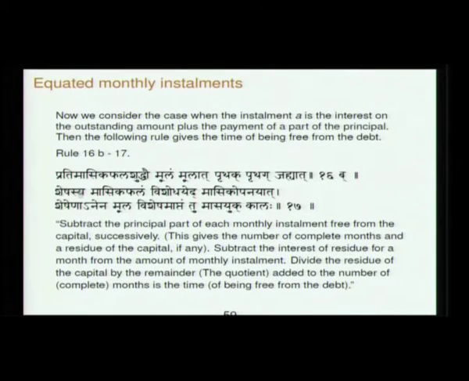Pratimasika phalashuddho moolam moolat pruthak pruthak jahyat, sheshasya masika phalam vishodhayet masikopanayat sheshananena moola vishesham aptam tu masayuk kalah. Subtract the principal part of each monthly installment from the capital successively. This gives the number of complete months and the residue of capital if any. Subtract the interest of the residue due for a month from the amount of monthly installment. Divide the residue of the capital by this number. The quotient added to the number of complete months is the time of being free from debt.